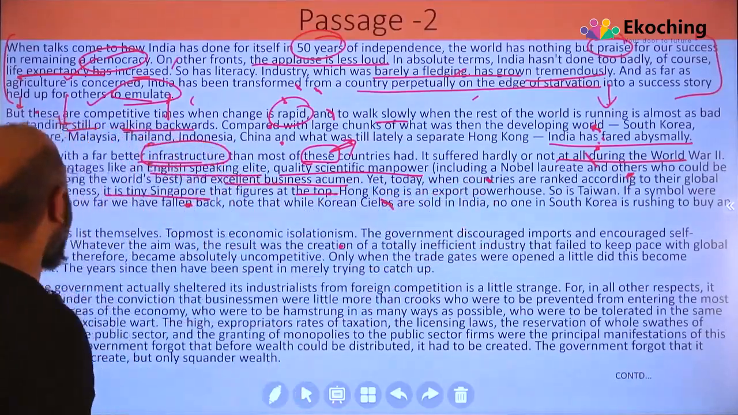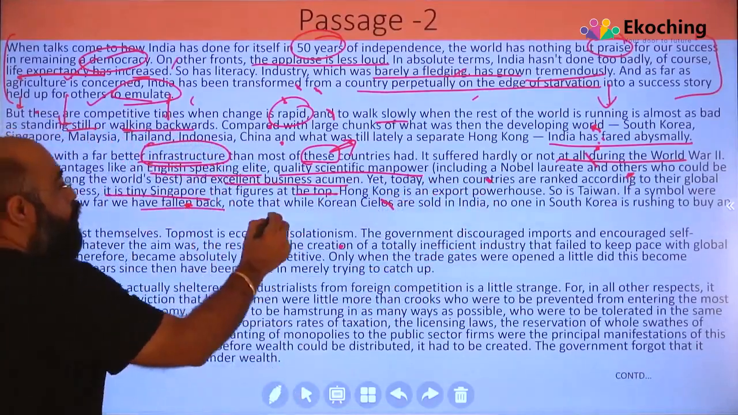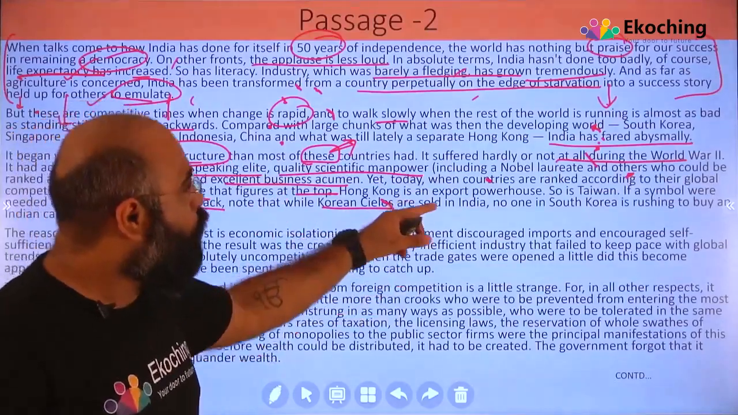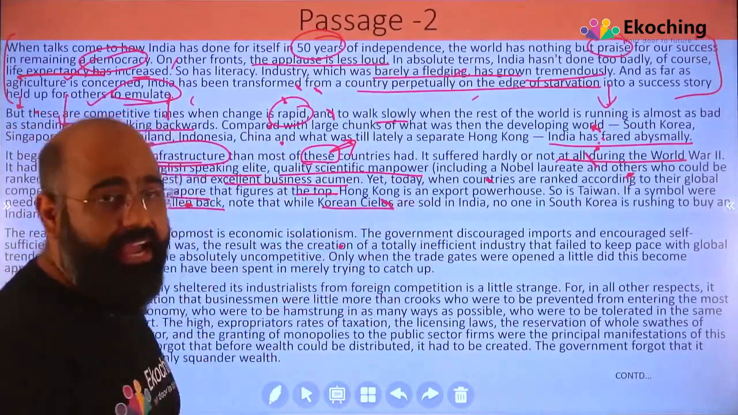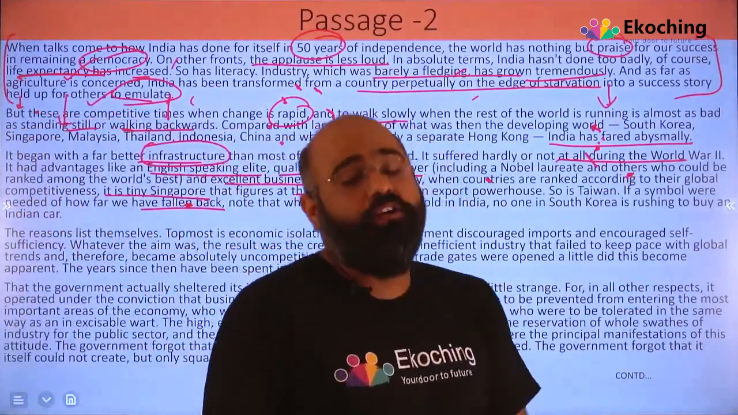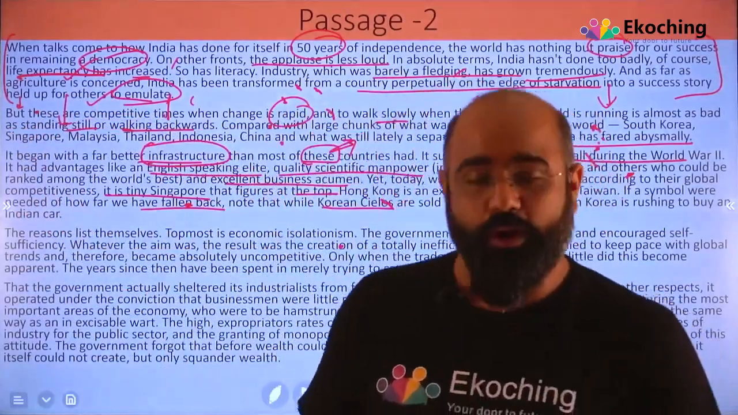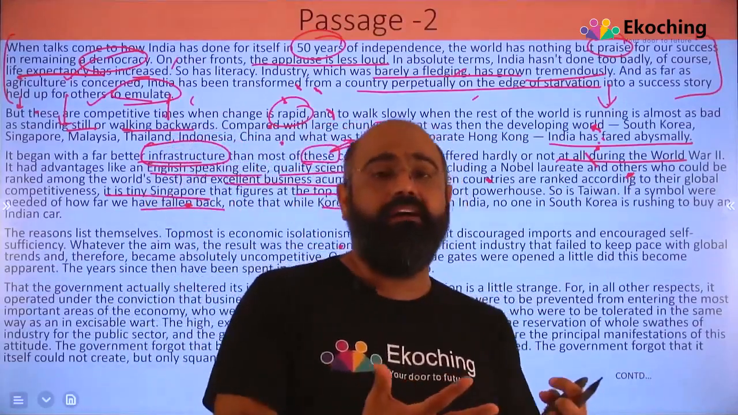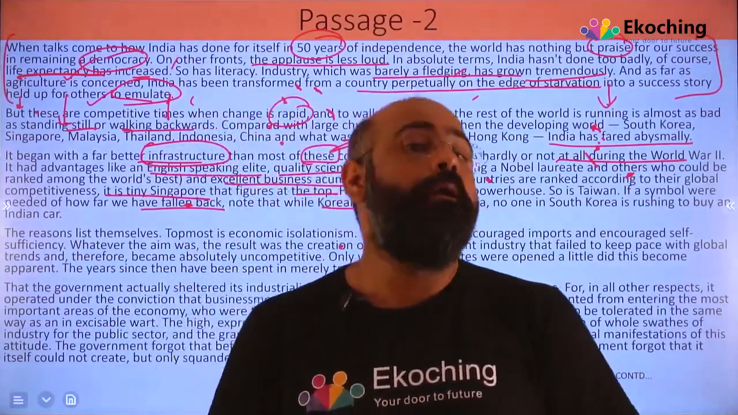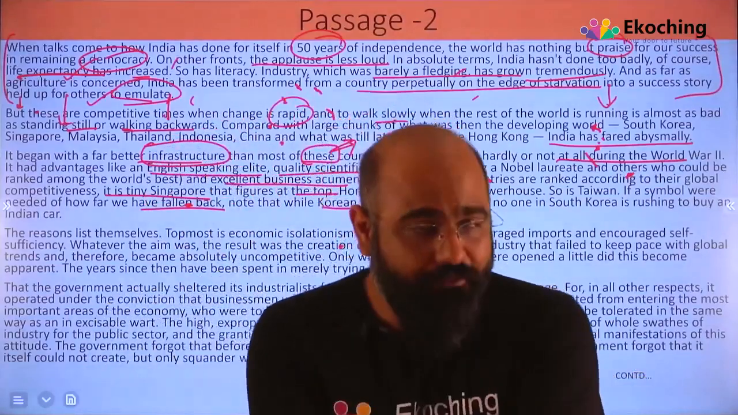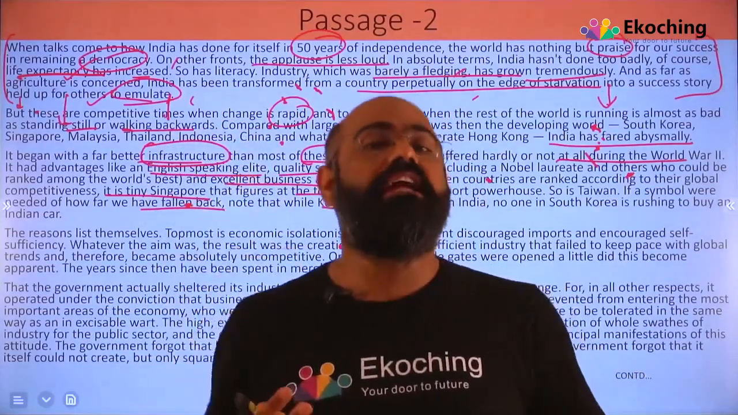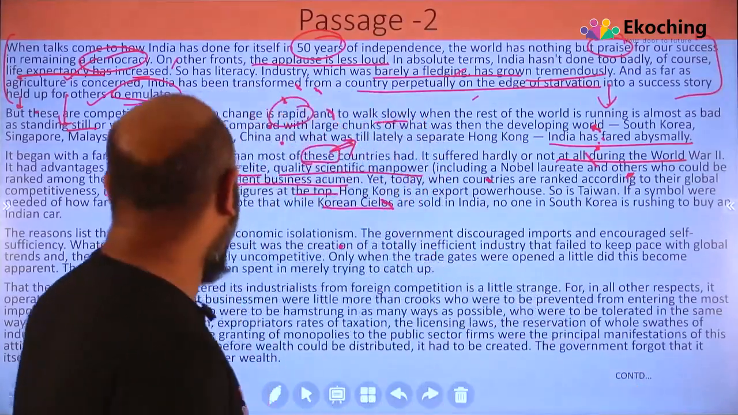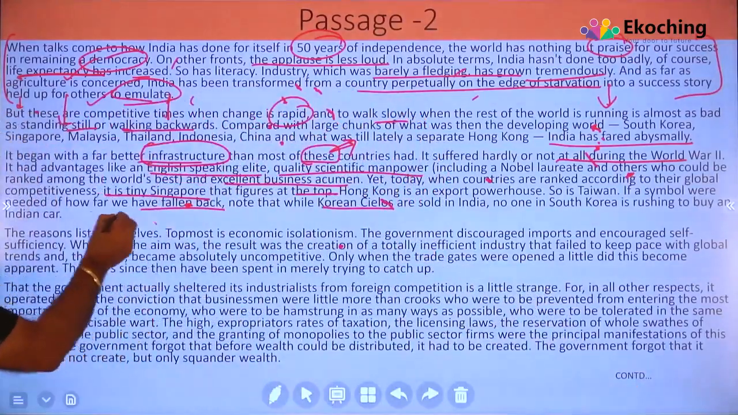If a symbol were needed of how far we have fallen back, note that while Korean cars are sold in India, no one in South Korea is rushing to buy an Indian car, which is a fact. We are here talking about buying an MG Hector, or a Ford car, or other foreign manufactured cars, Kia for that matter, Hyundai for that matter. But in those countries, there are far fewer people who are dying to buy a Tata car or something like that. The reasons are many.